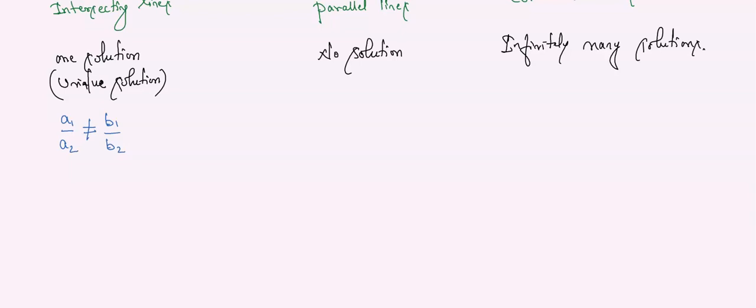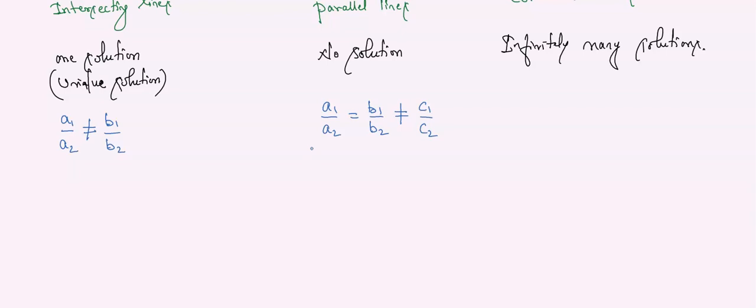Okay. Next condition. Now how do we know whether the solution is parallel lines or no solution? How can we get to know? See here. If A1 by A2 answer is equal to B1 by B2 answer. समझ में आ रहा बेटा? A1 by A2 जो आपको मिल रहा है, सेम आंसर B1 by B2 भी रहना है, but does not equal C1 by C2. तो C1 by C2 का रेशियो कंप्लीटली डिफरेंट है A1 by A2 और B1 by B2 से. अंडरस्टूड? A1 by A2 answer will be equal to B1 by B2 answer.